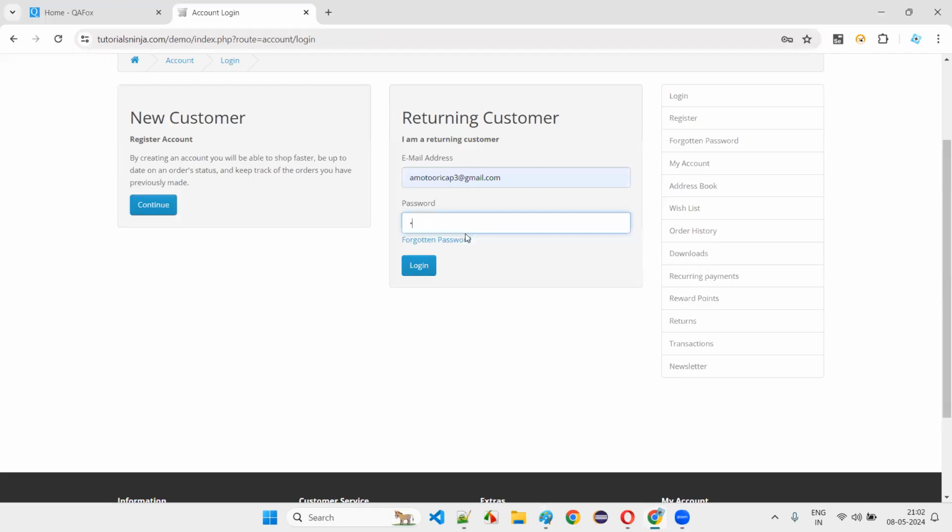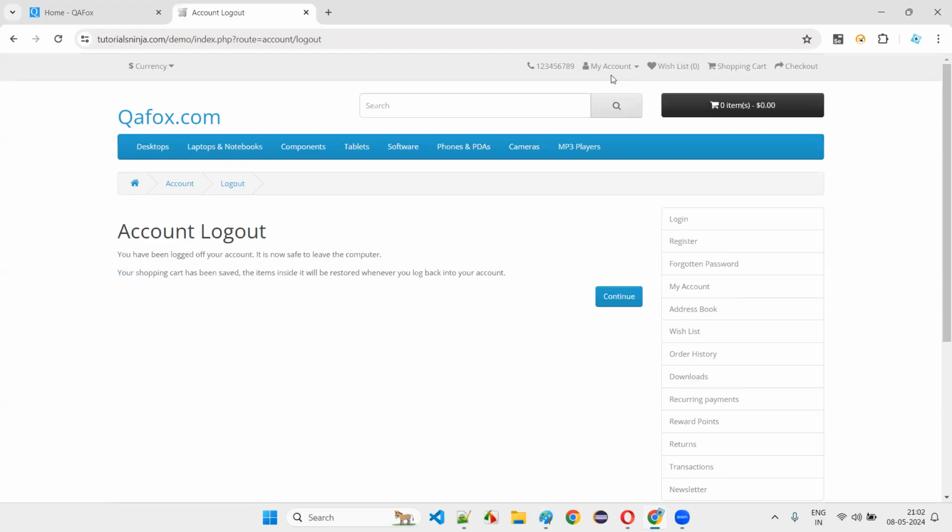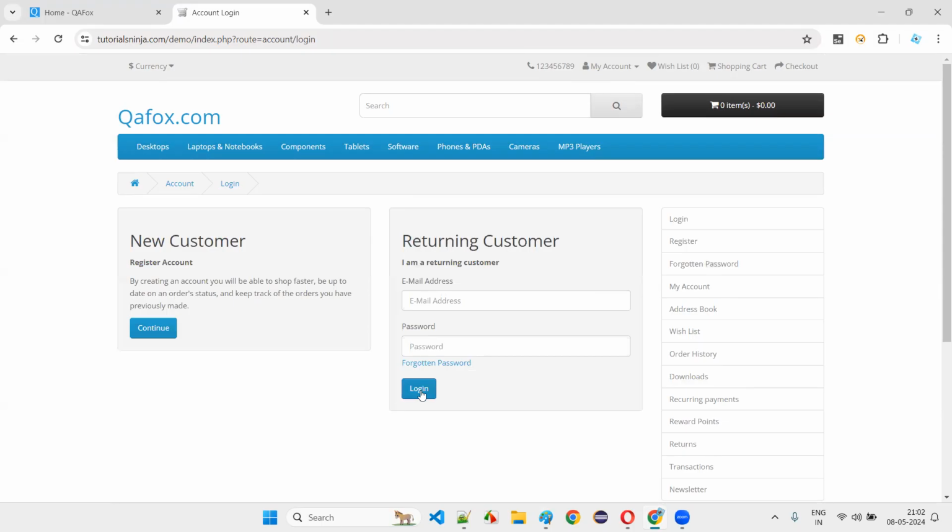Enter a valid email address, enter a valid password, and click on the login button. Are you able to log in or not? If you are able to successfully log in, that test case is passed. That is one idea. A test case is created: what if the user enters valid credentials and clicks on the login button? In that case, the user should get logged in and taken to the account page.